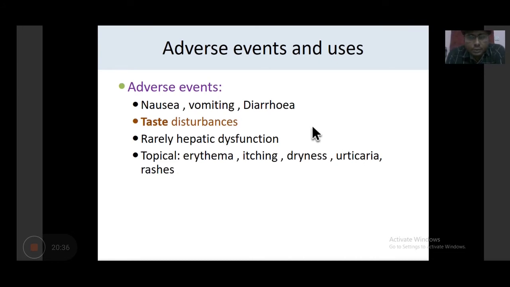You can see adverse events and uses of terbinafine. Adverse events are very few, like nausea, vomiting, diarrhea, and taste disturbance. Like you remember voriconazole, V for voriconazole, V for visual disturbance, similarly remember terbinafine: T for terbinafine, T for taste.